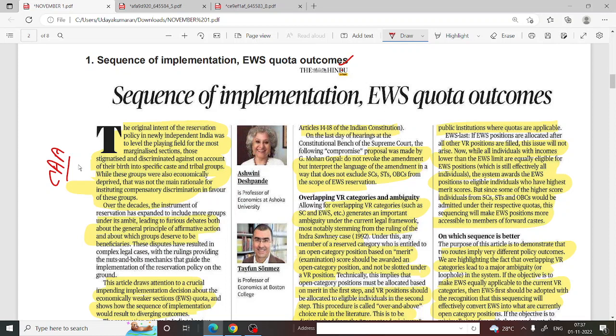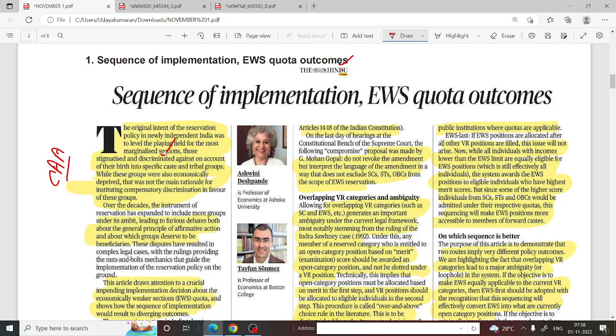The original intent of the reservation policy in newly independent India was to level the playing field for the mostly marginalized sections. So after the independence, the government brought this reservation policy for the people who were stigmatized and discriminated, not on an economic basis.